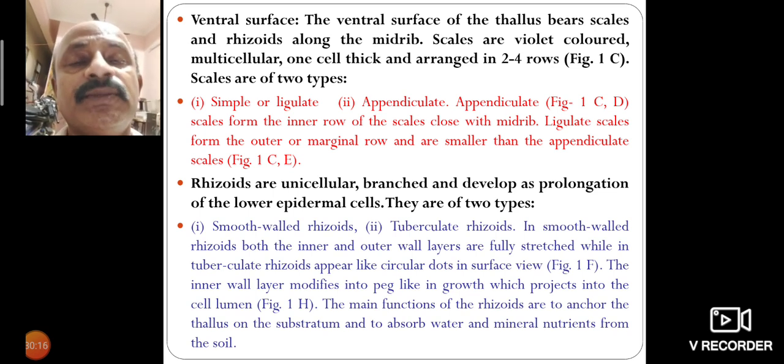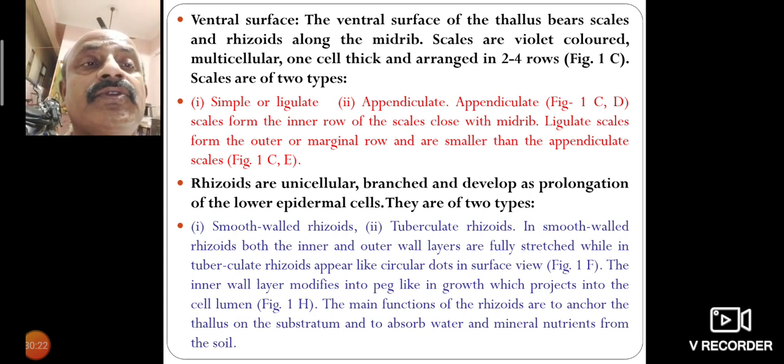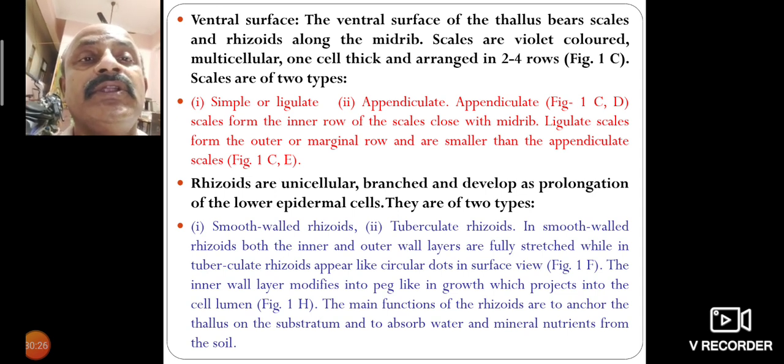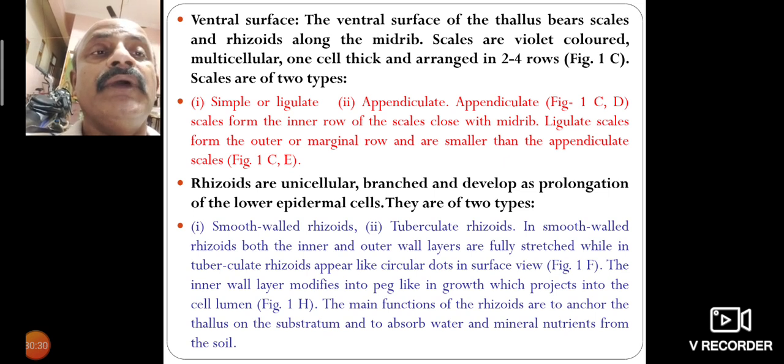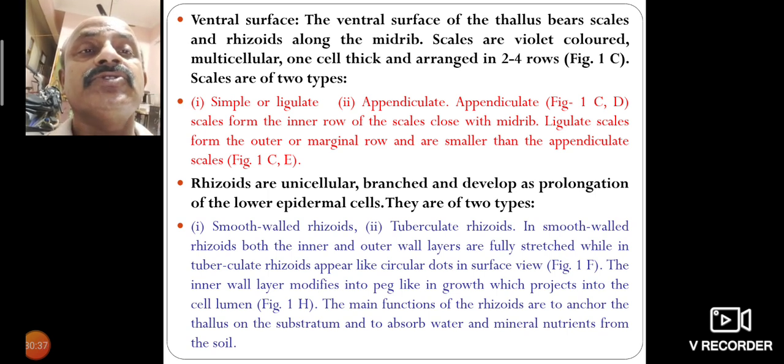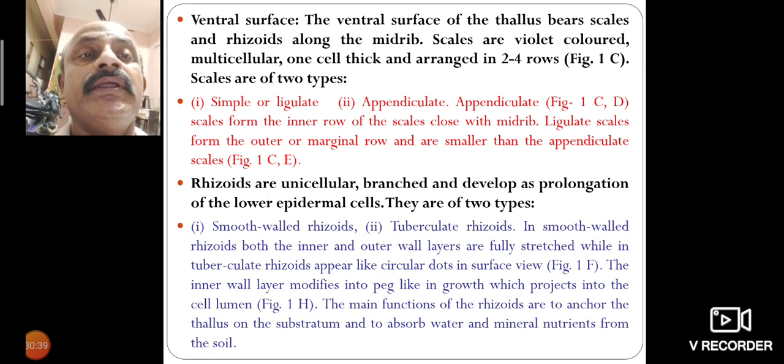Scales are of two types: the smooth scales and the rough scales, simple or ligulate, and appendiculate. Appendiculate scales form the inner row of the scales close to the midrib. Ligulate scales form the outer, marginal row and are smaller than the appendiculate scales.